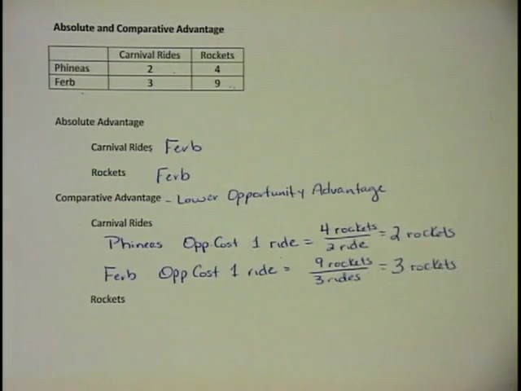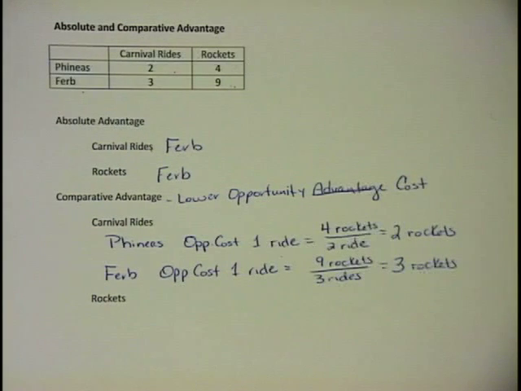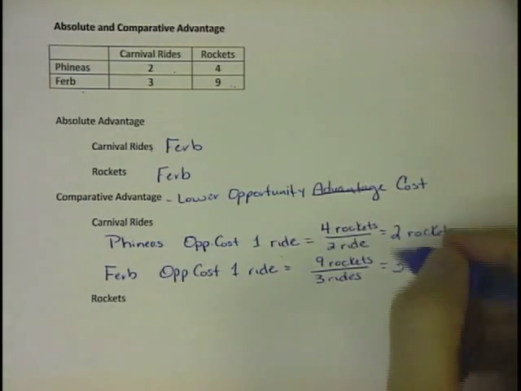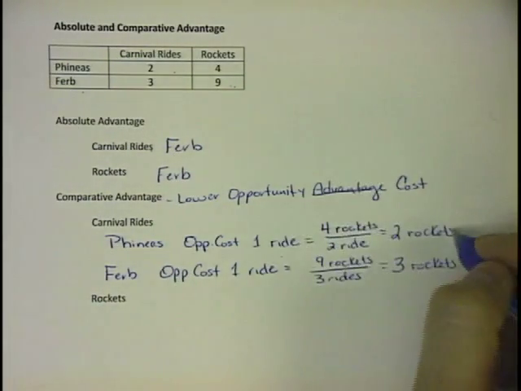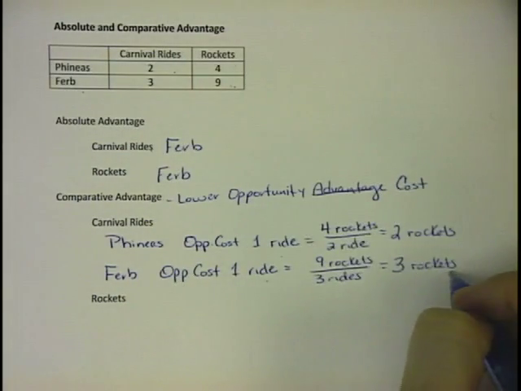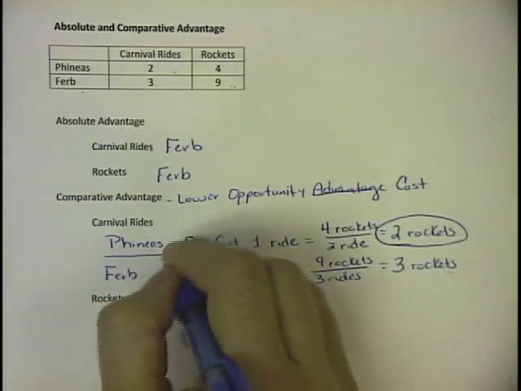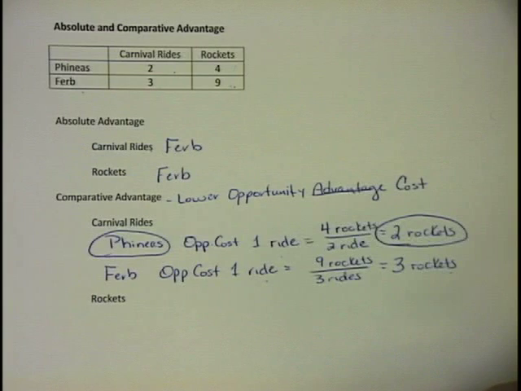And we said whoever has the lower opportunity cost has the comparative advantage. So whoever has the lower opportunity cost has the comparative advantage and should produce that good. So Phineas, his opportunity cost of one ride is 2 rockets. Ferb, his opportunity cost of one ride is 3 rockets. 2 is less than 3. So Phineas has the comparative advantage in carnival rides. Okay, because his opportunity cost is lower.